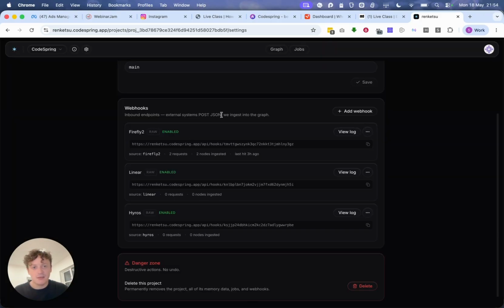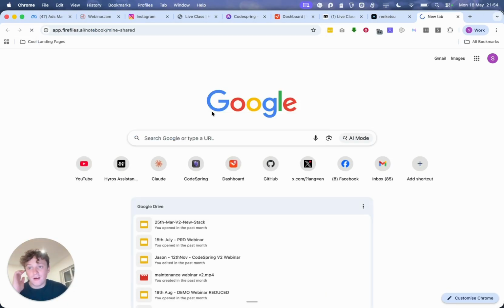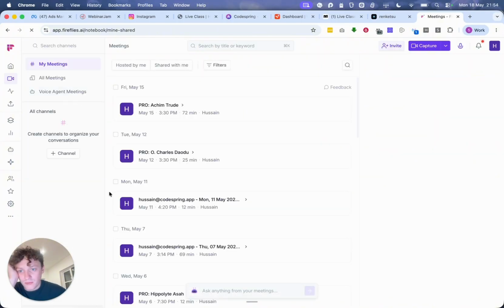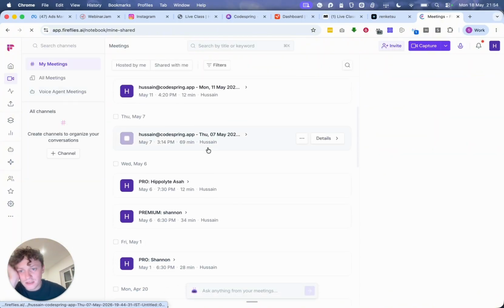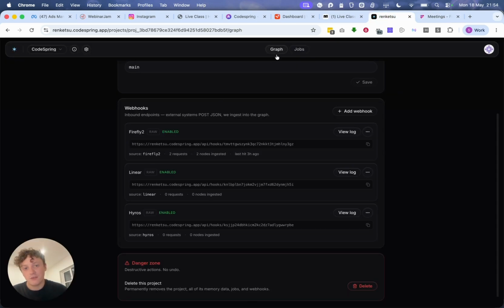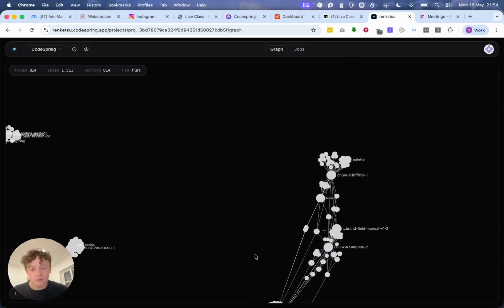So as data is coming in, for example, from Firefly, as we're getting meetings, we do calls with all of our customers. As those customers have calls and the transcripts happen and the customers sort of explain things, all of that information goes into here, and then we have a full knowledge base on this.